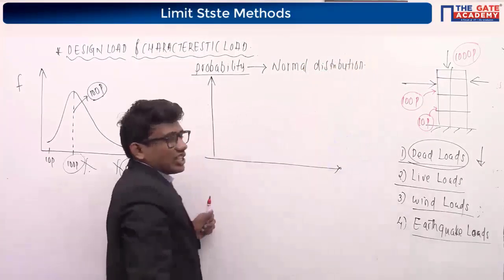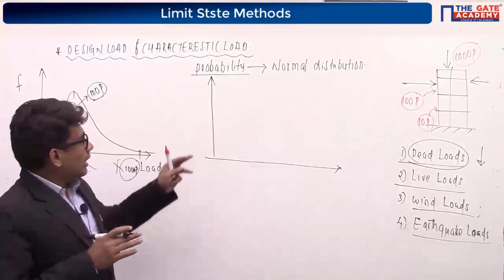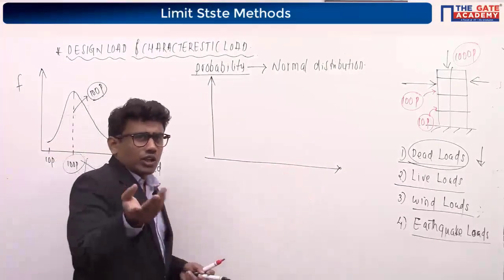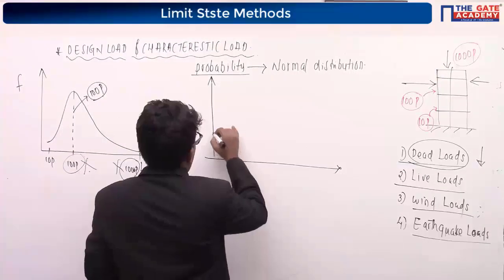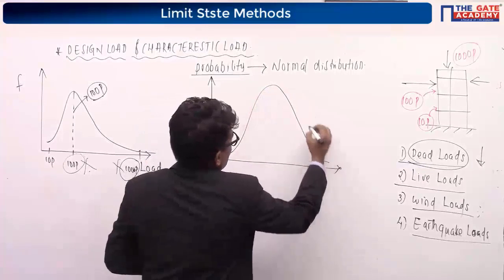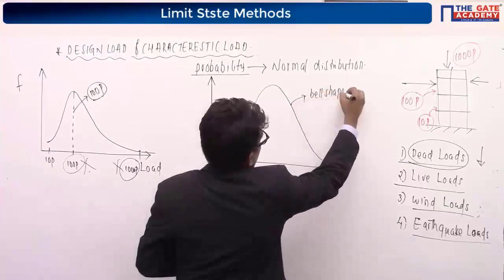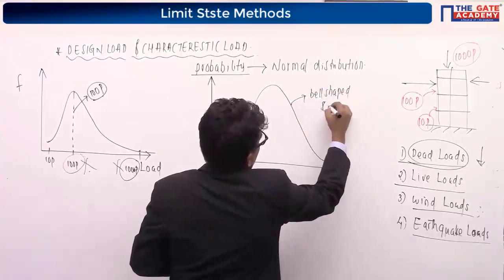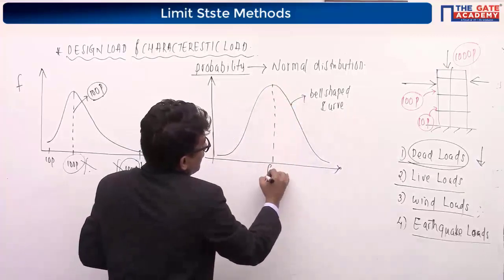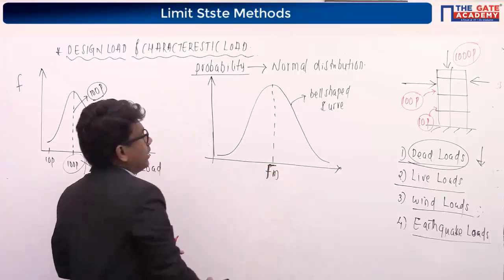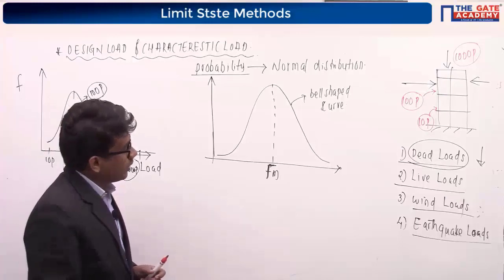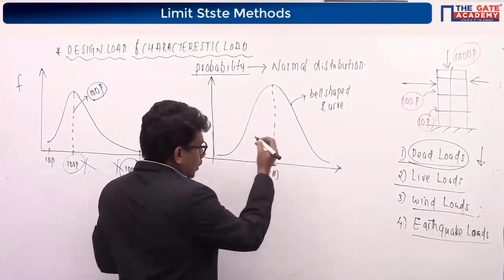For normal distribution, you will be getting a curve like this, which is a bell-shaped curve, and in the middle you will be having the mean load.